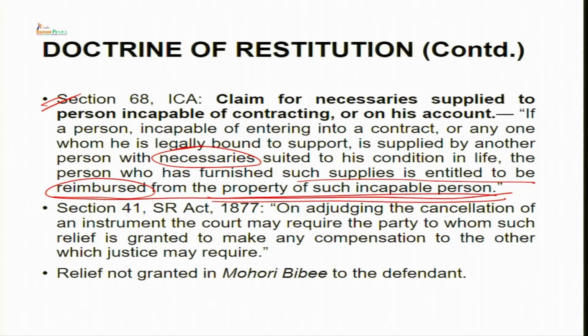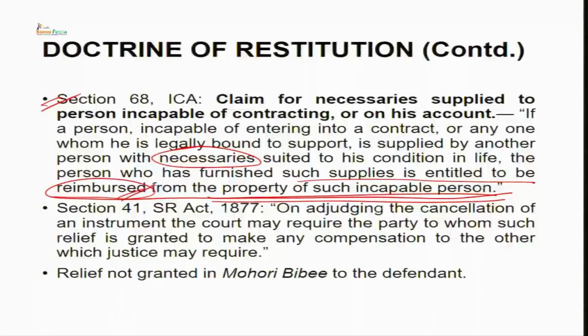So, the defendant, the money lender, said, if nothing else, if not section 64, not section 65, can I get relief under section 68? Because I have provided the minor with something which was a necessity and I should be reimbursed from his property. Now, the court said, what is the meaning of necessaries suited to a minor's condition in life? Necessary means basic requirements. What kind of basic necessity have you provided the minor with?